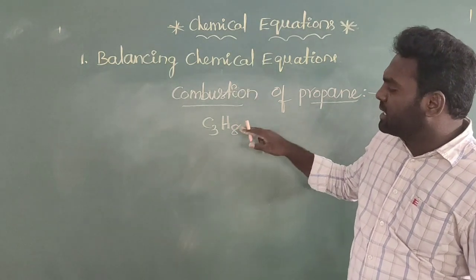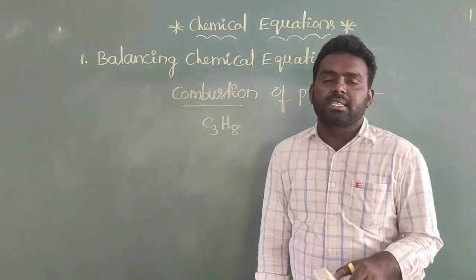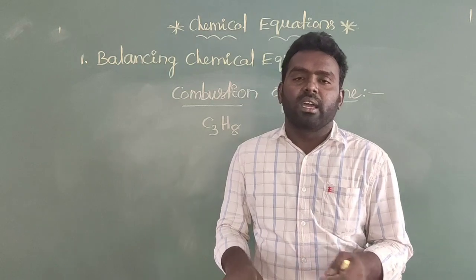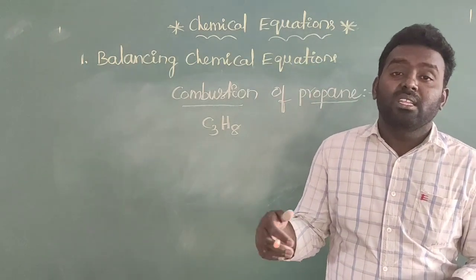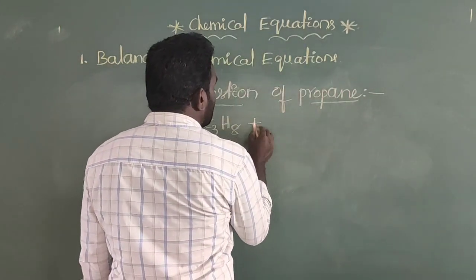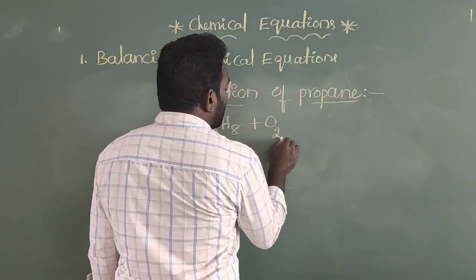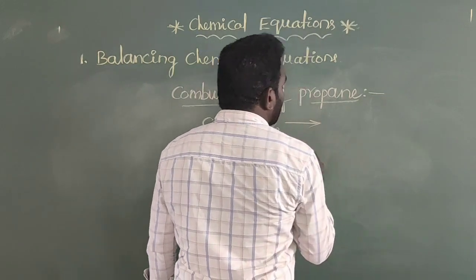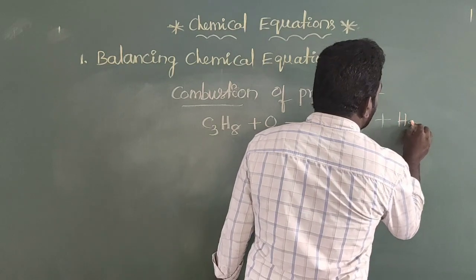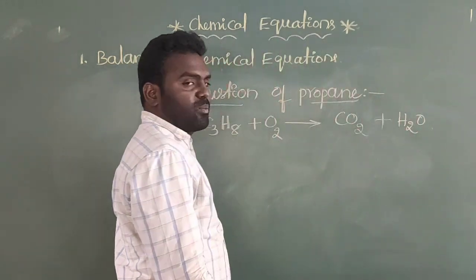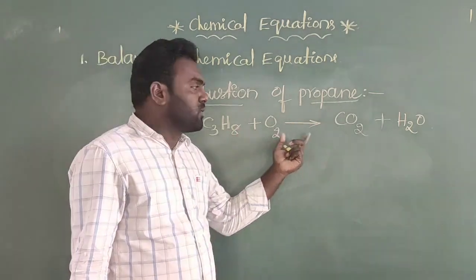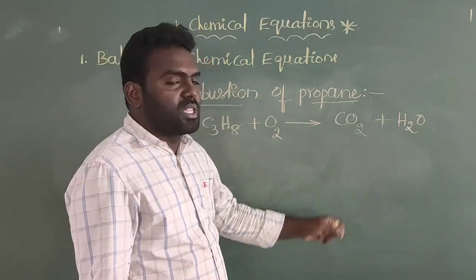So this is one of the organic substances, and we use this organic substance as a fuel. This is propane. Now, by the combustion of propane in the presence of oxygen, it will produce carbon dioxide and some amount of water molecules. So these are all the products. The burning of propane in the presence of oxygen produces carbon dioxide and water.